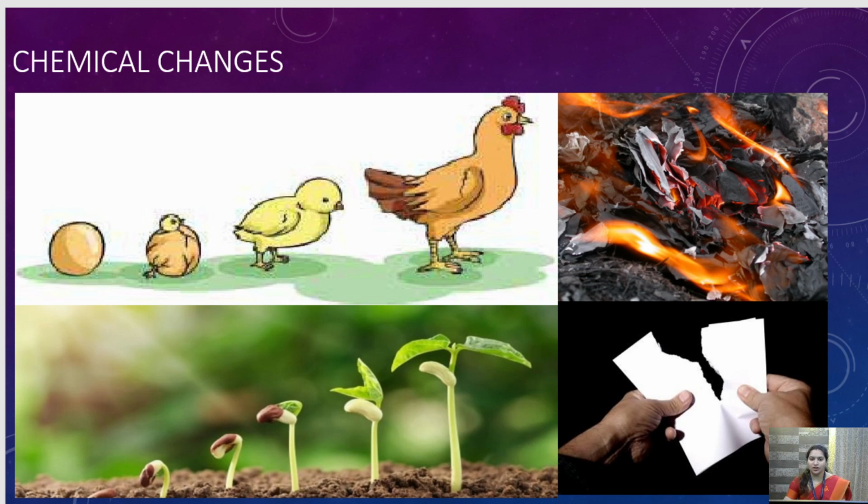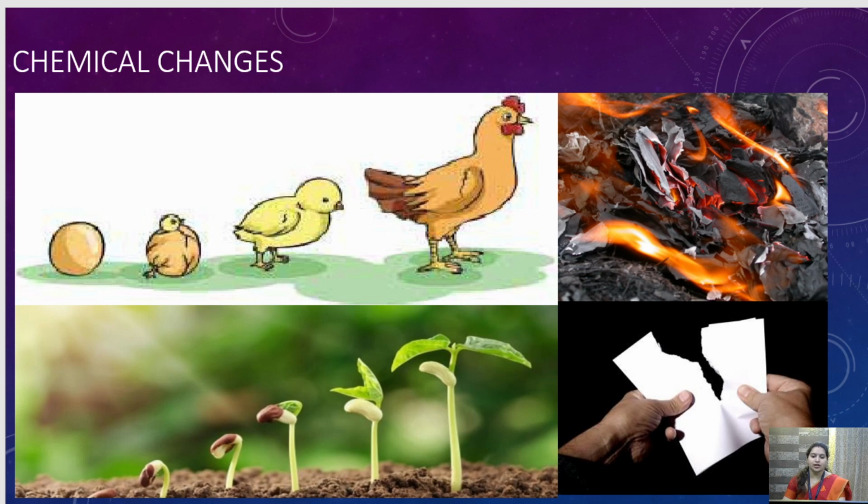In tearing of paper, the molecules do not change. But in case of burning of paper, we can easily see black ash all around. That is changing the internal structure of paper. So this is chemical change, whereas tearing of paper is a physical change.